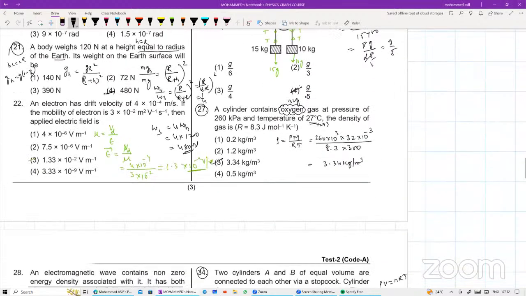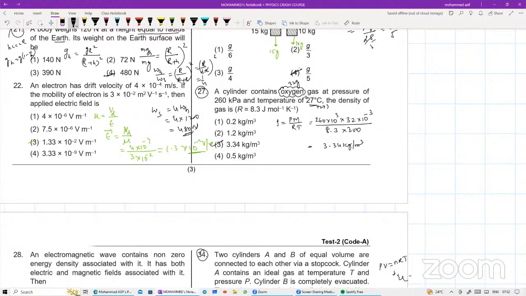Very good. 27. A cylinder contains oxygen gas at a pressure of 260 kilopascal and temperature is 27 degrees Celsius. The density of the gas is asked, R is given for me. Density का formula मालूम है अपने को, rho is equal to PM divided by RT. Pressure is given how much for me beta, 260 kilopascal, यानी 260 into 10 power 3. Molecular weight of the gas, oxygen gas will be 32 grams से बेटा, grams को convert करना पड़ेगा, 32 into 10 power minus 3. डिवाइडेड बाय आर की वैल्यू दे रखा है 8.3 और टेम्परेचर इज 27 डिग्री सेल्सियस, यानी 27 प्लस 273 300। इसको सिंपलीफाई कर लो, दैट विल गिव मी द आंसर। डन।